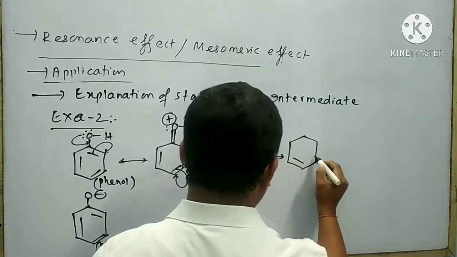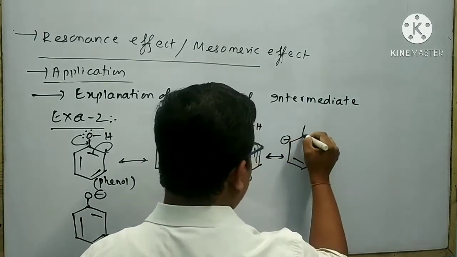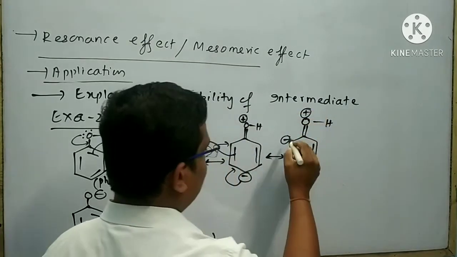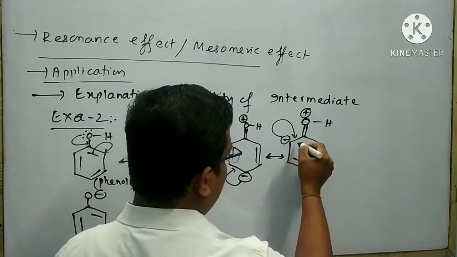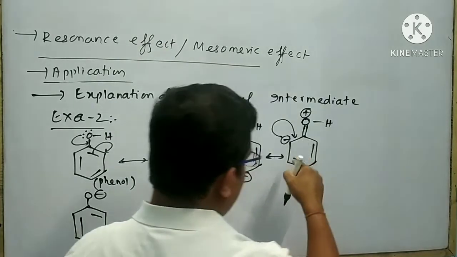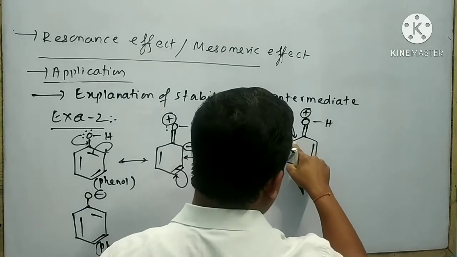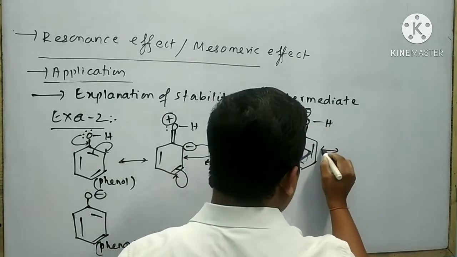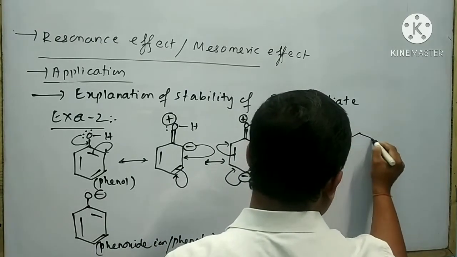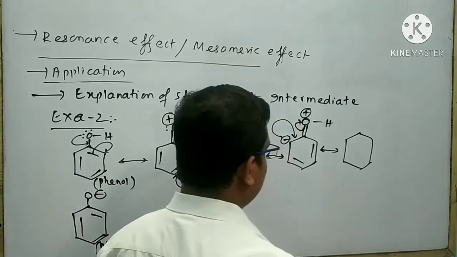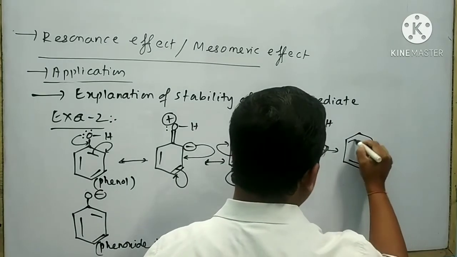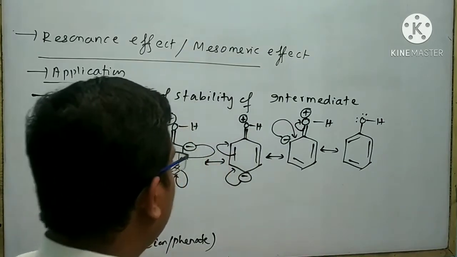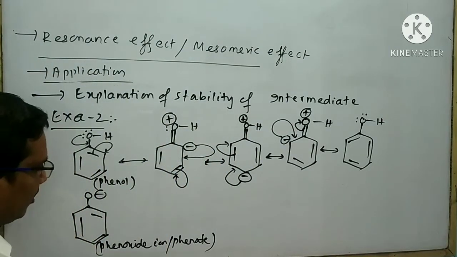Here negative charge, double bond. There are 5 resonating structures possible for phenol.